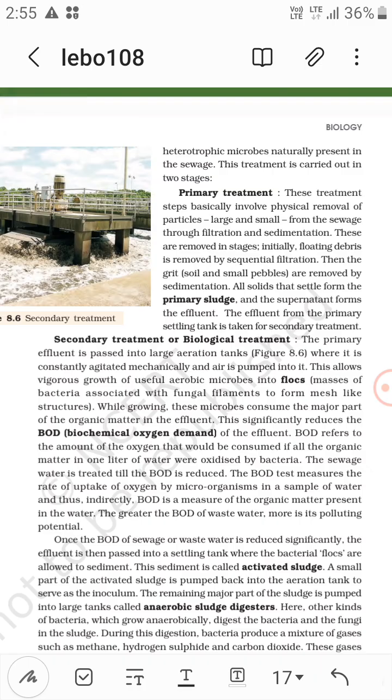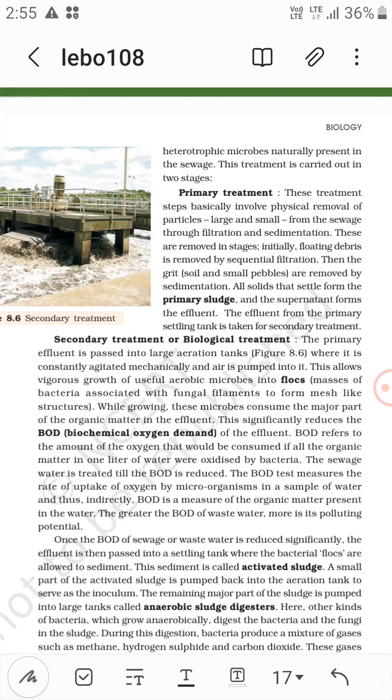Now while growing, these microbes consume the major part of the organic matter in the effluent. This significantly reduces the BOD, that is biochemical oxygen demand, not biological oxygen demand, of the effluent. The BOD refers to the amount of oxygen that would be consumed if all the organic matter in 1 liter of water were oxidized by bacteria. The sewage water is treated till the BOD is reduced significantly.